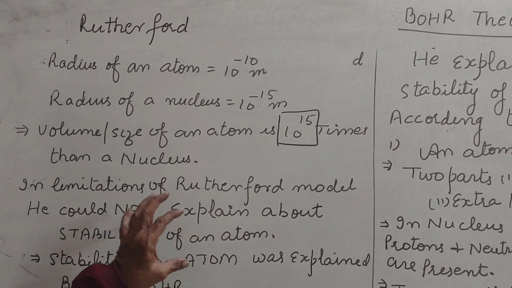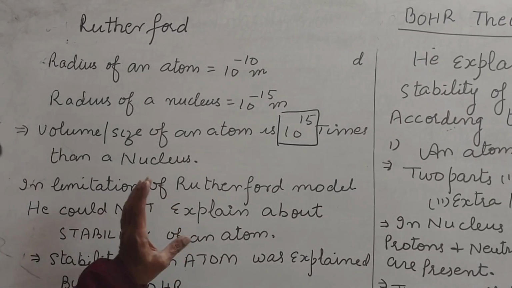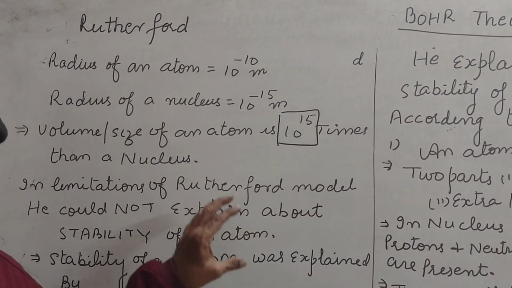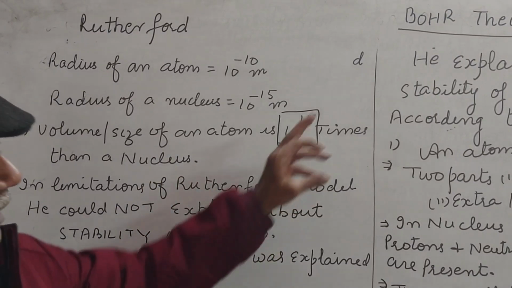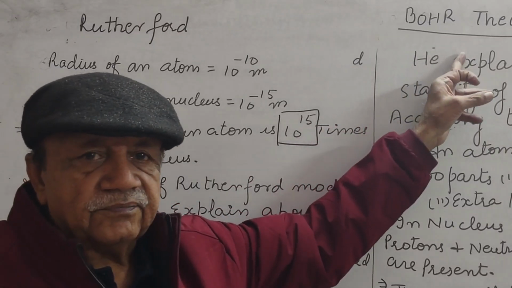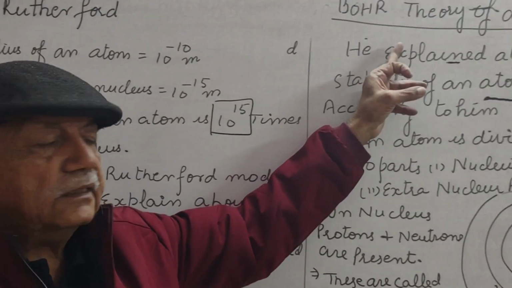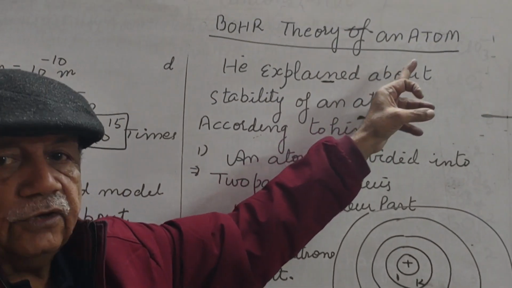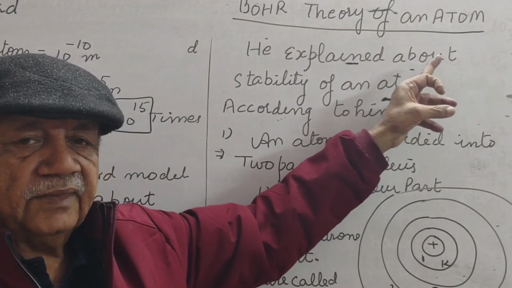This limitation and about atom further was discovered by Bohr. Bohr explained about stability of an atom.